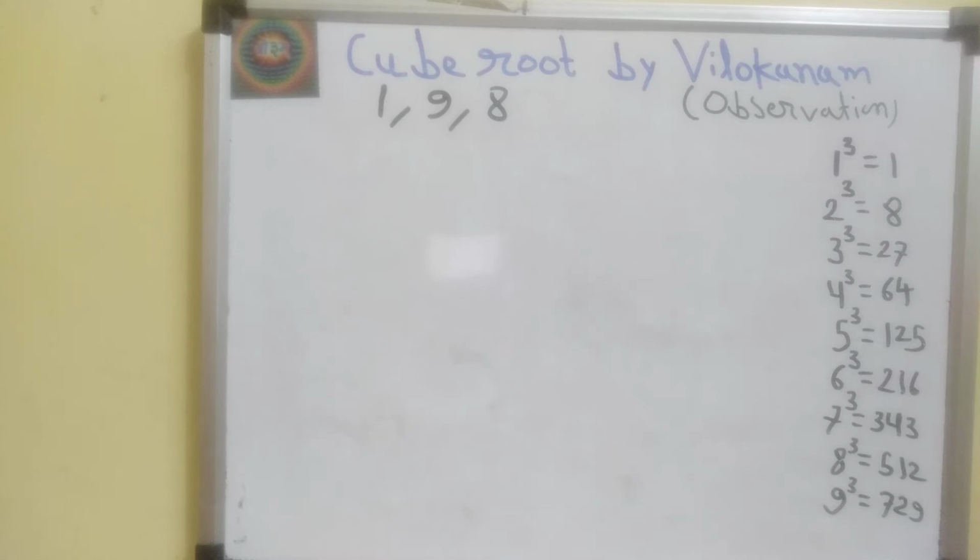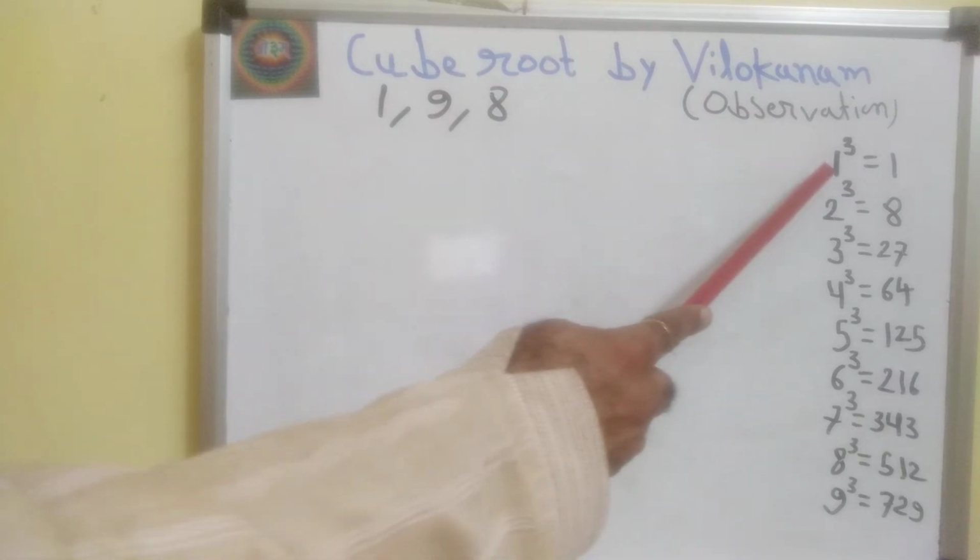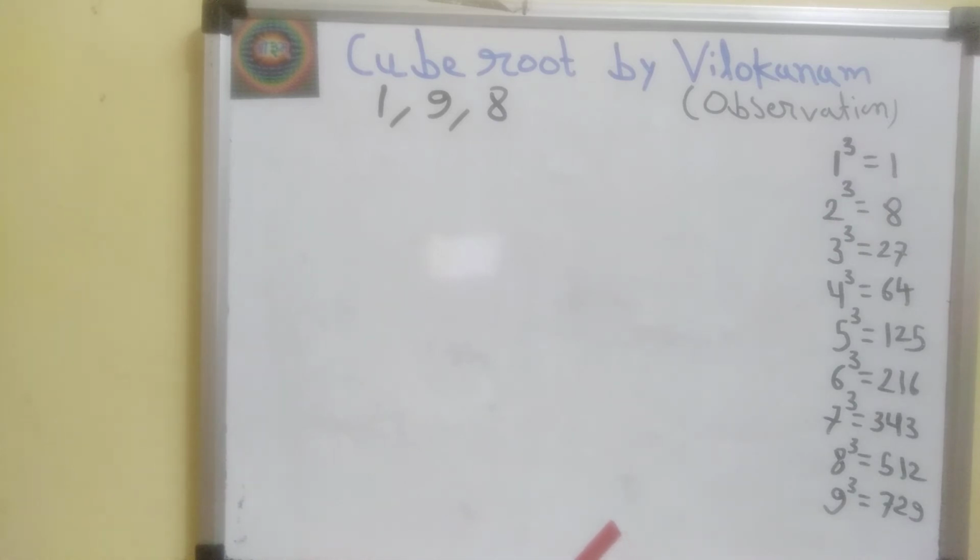And if we see last digits of cubes of 1, 4, 5, 6, 9. In case of 1, last digit is same, 1. In case of 4 cube, last digit is 4 also. In case of 5 cube, last digit is 5. In case of 6 cube, last digit is 6 here. In case of 9 cube, last digit is 9 here. So last digit is same. Also we can observe that cube of single digit number contain 1, 2 or 3 digits.